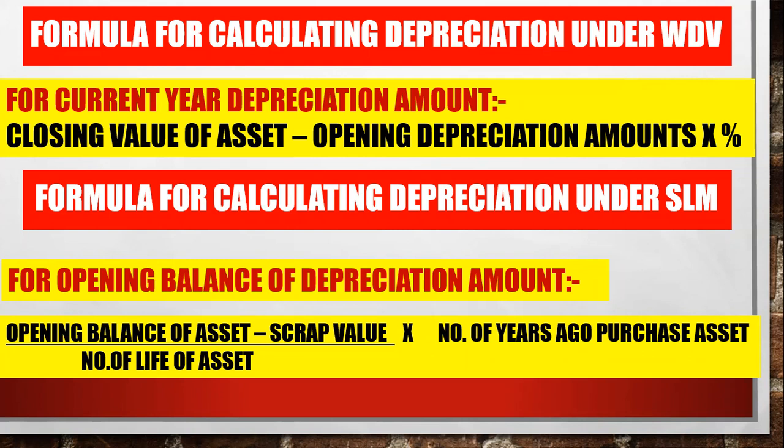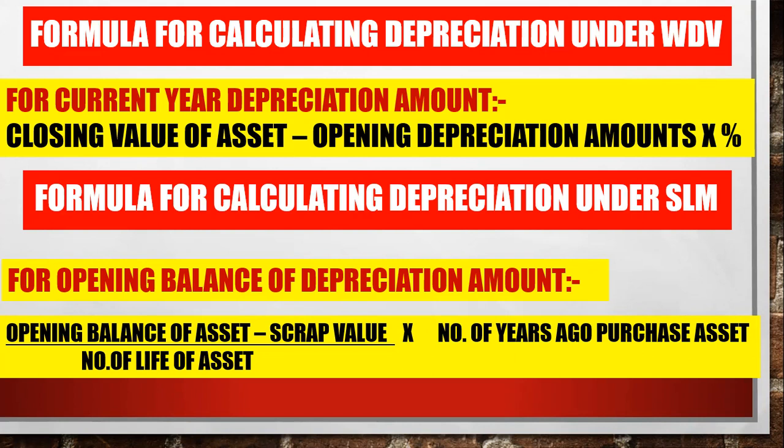For example, the closing value of your asset may be 6 lakh, and the opening WDV depreciation amount is 2 lakh. So 6 lakh minus 2 lakh, you will get 4 lakh, and you calculate 4 lakh into the percentage given for the asset. Okay.